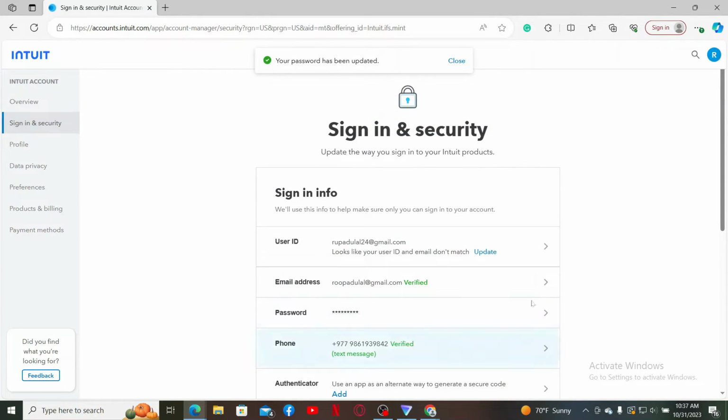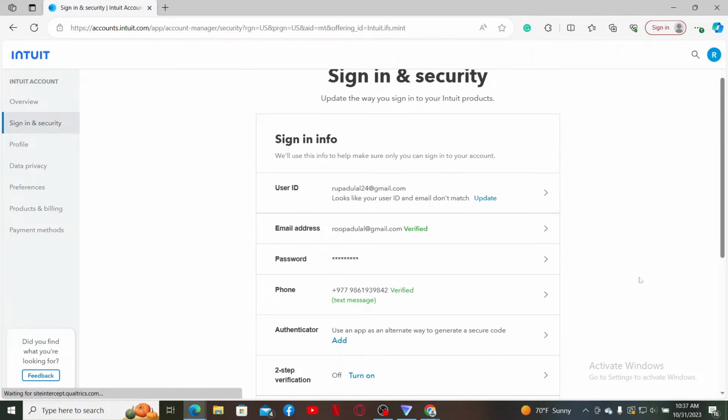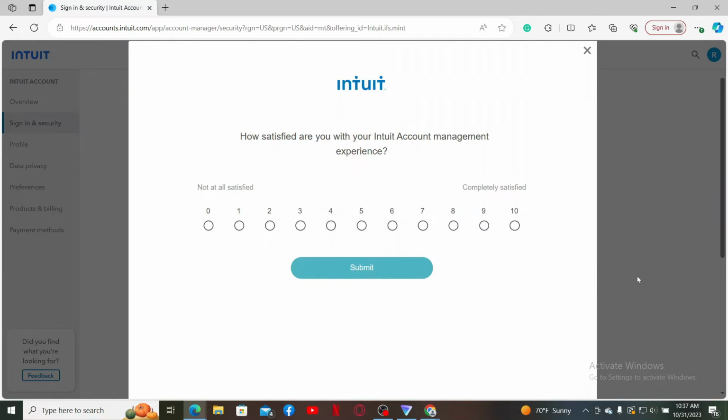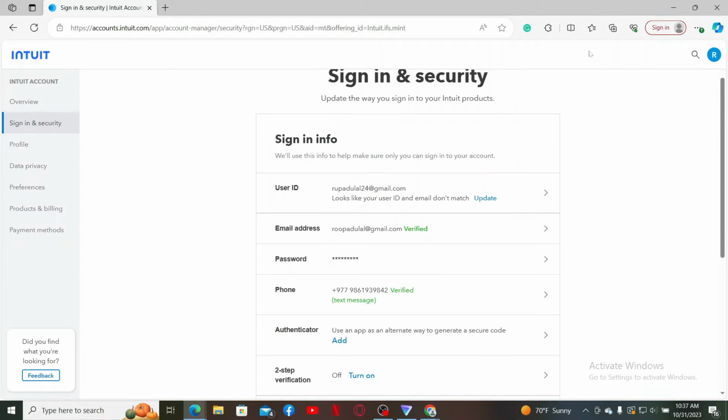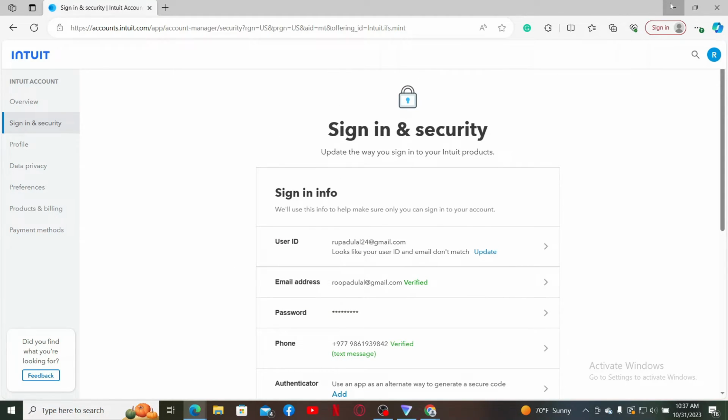password for Mint Intuit. So that's how you can easily do it. Next time you are trying to log into your account, make sure to enter the new password that you just updated to. So that was how you can easily change your password for Mint.